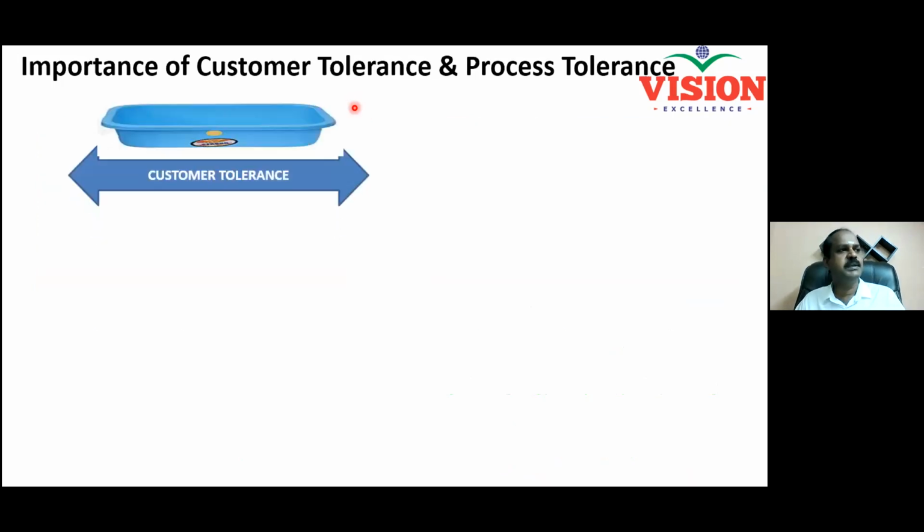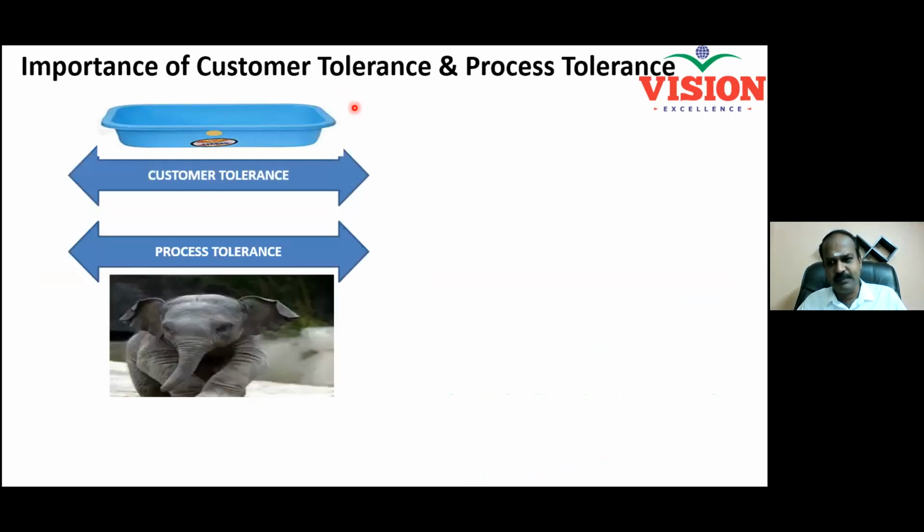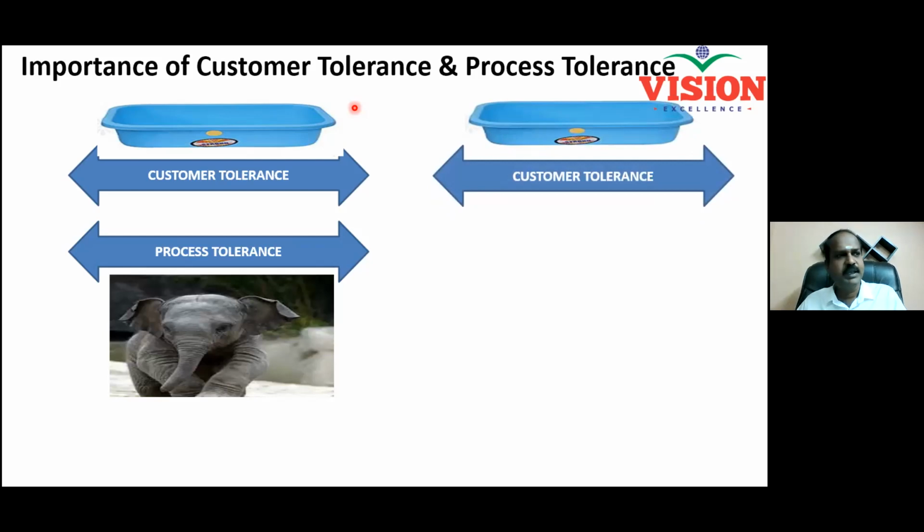So this is the customer tolerance and this is the process tolerance. Both are almost same, or process tolerance is more than customer tolerance. That will make your business fail. Customer tolerance is defined by USL, LSL. USL means upper specification limit, LSL means lower specification limit.